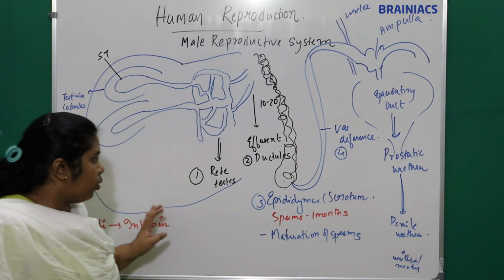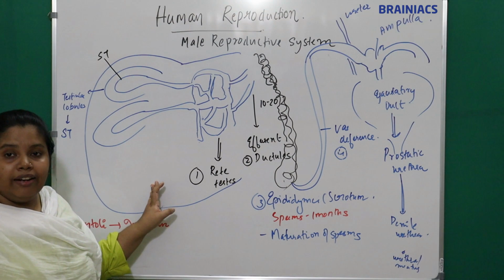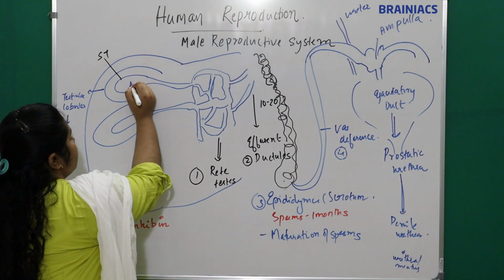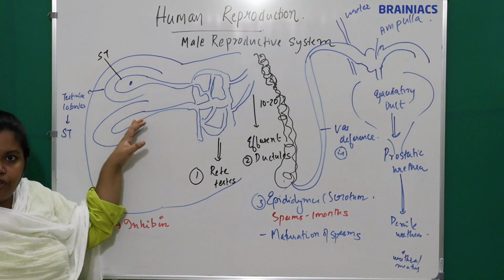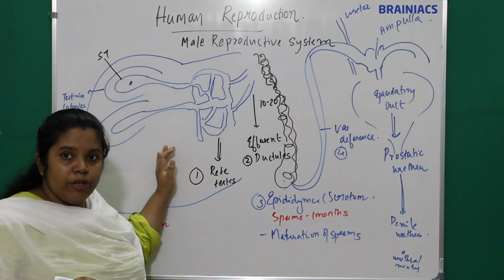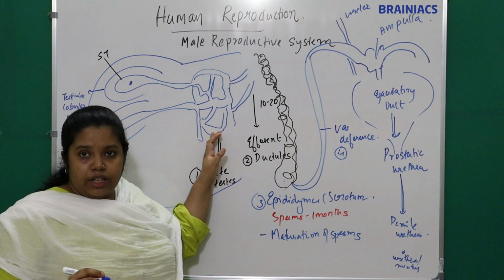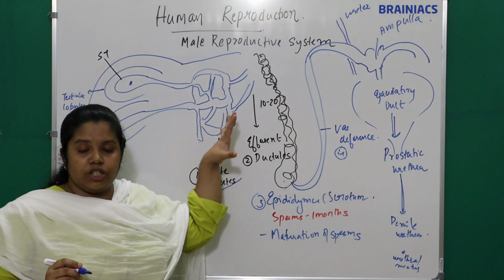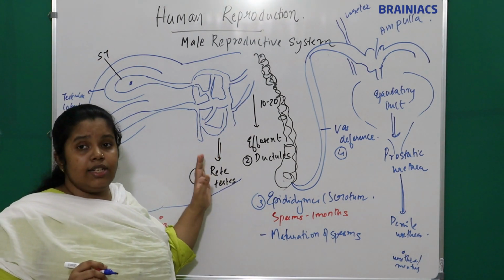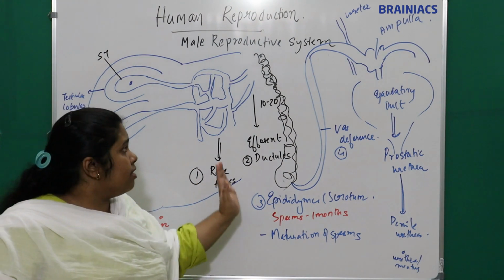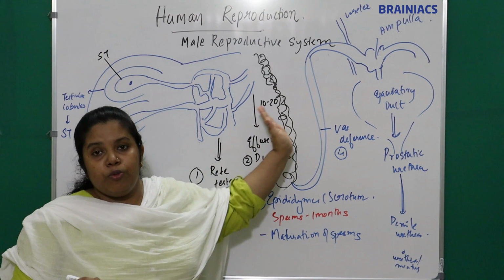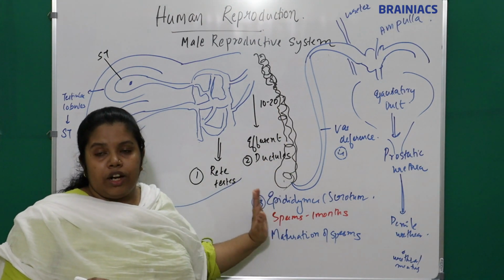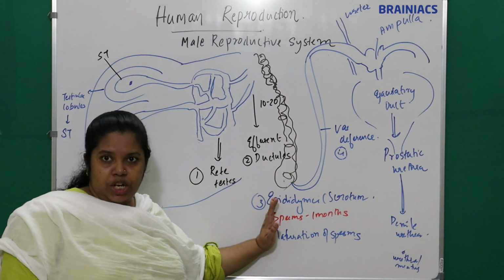Okay, this is the pathway through which our sperm travels, right? The sperms are produced in the seminiferous tubules, okay? After the seminiferous tubules, what comes? A network of ducts comes, the rete testis, okay? From the rete testis, 10 to 20 straight tubules will be formed. They are called efferent ductules or vasa efferentia, okay?